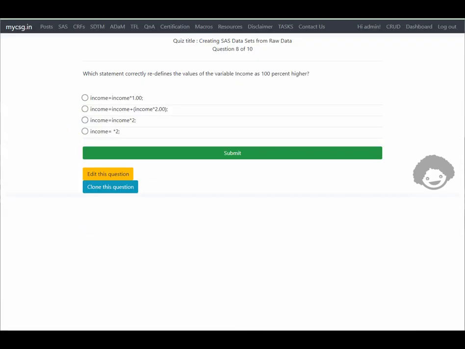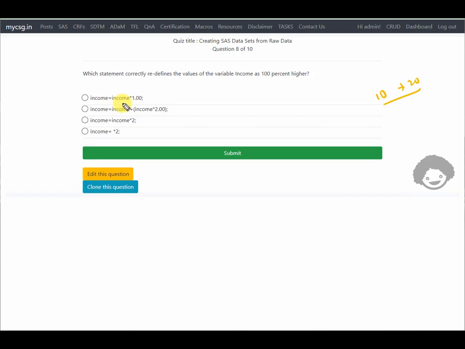So which statement correctly redefines the values of a variable income as 100% higher? So for example, if we have a value of 10, it should become 20. So which statement actually does that, we'll see.